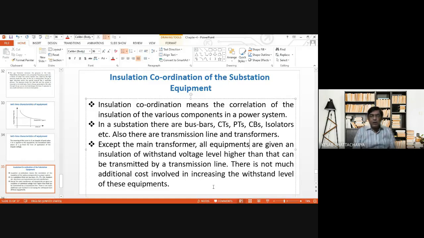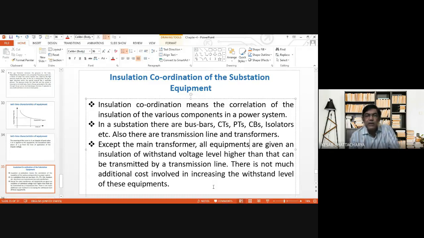That is written over here. That is, except the main transformer, all equipments are given an insulation withstand voltage level higher than that can be transmitted by a transmission line.